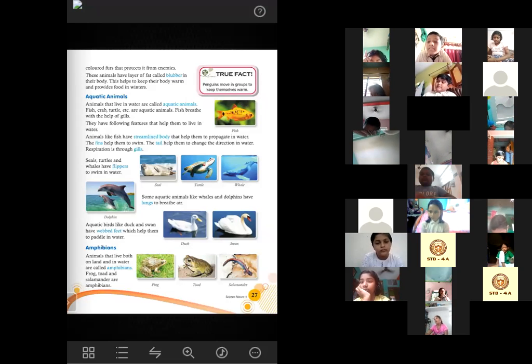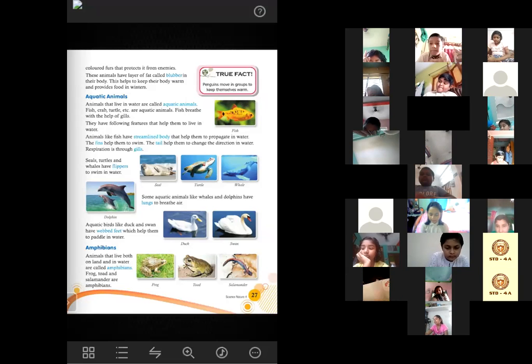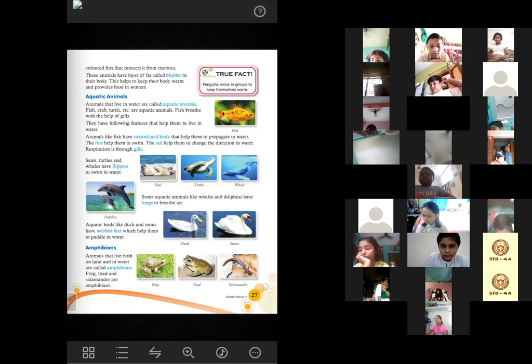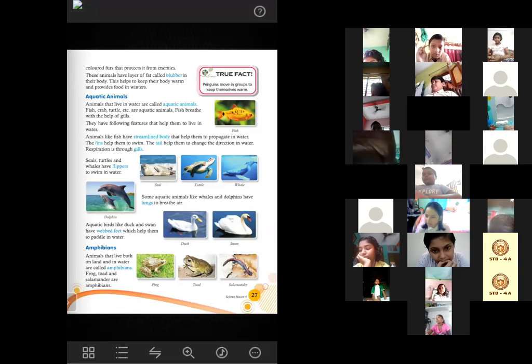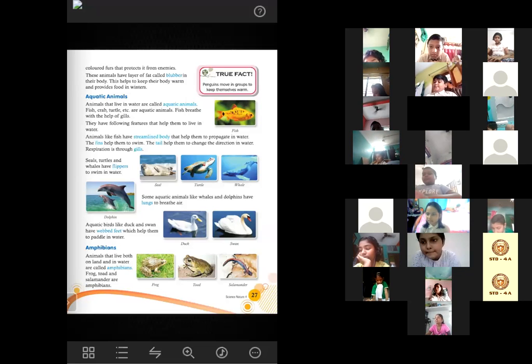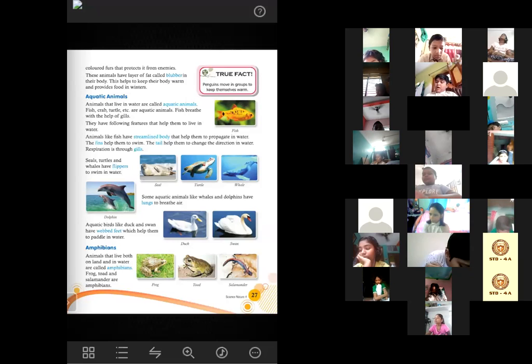Fins. Who has flippers? Tell me the names of 2 animals. Seal, turtle, and whale. Yes, seals, turtles, and whales have flippers. Flippers are stronger than the fins. Flippers are not like legs, and not like fins. They look like fins, but they are stronger than the fins, and they also have claws so that they can catch the fishes to eat. So seals, turtles, and whales have flippers, and fishes have fins to swim under the water.